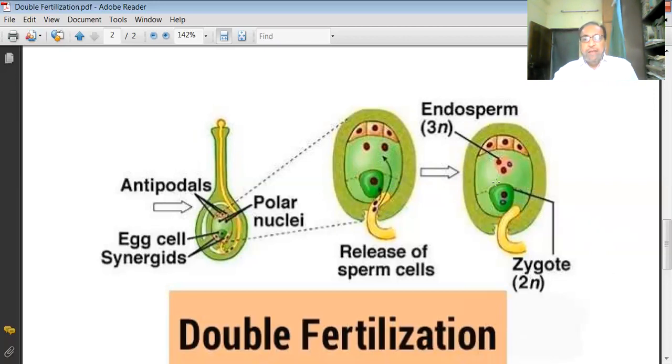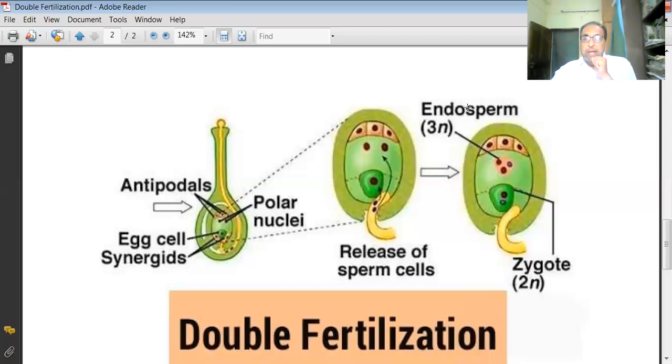While this other male gamete, which is present over here, reaches toward the central site and fuses with the two polar nuclei. There are two polar nuclei, and this one male gamete goes and joins with both. In this way, there is a triple fusion. Two female cells and one male cell, all in haploid condition, join together and form triple fusion. This is called triple fusion.